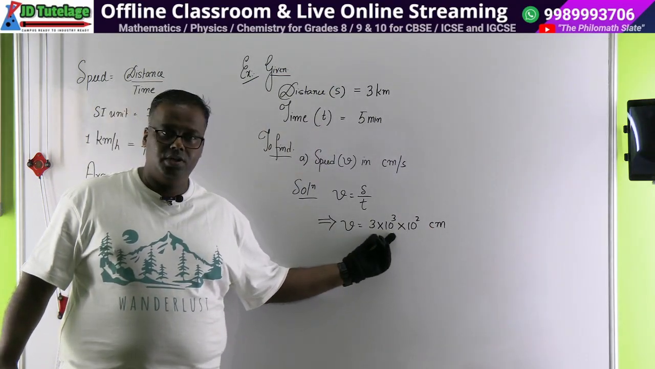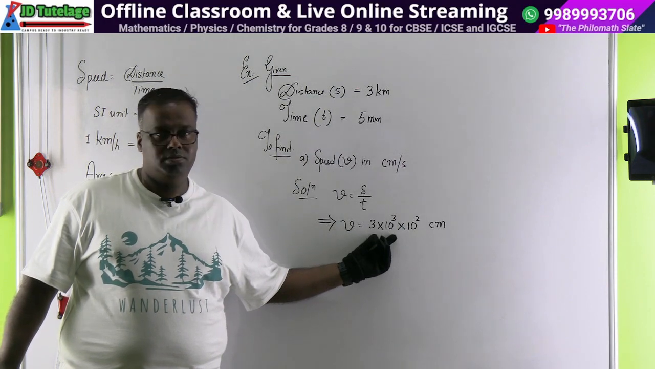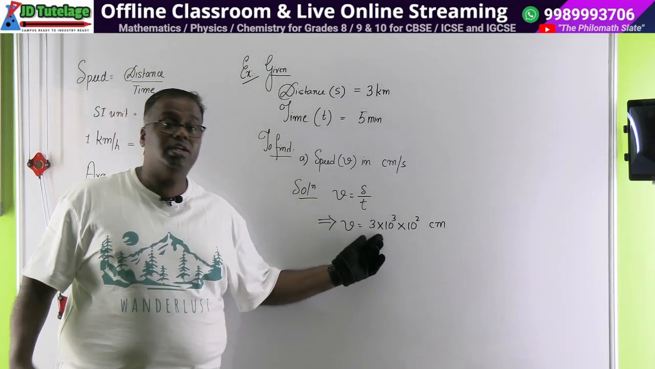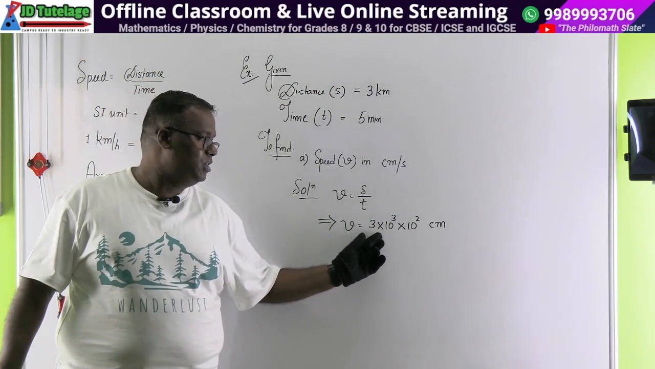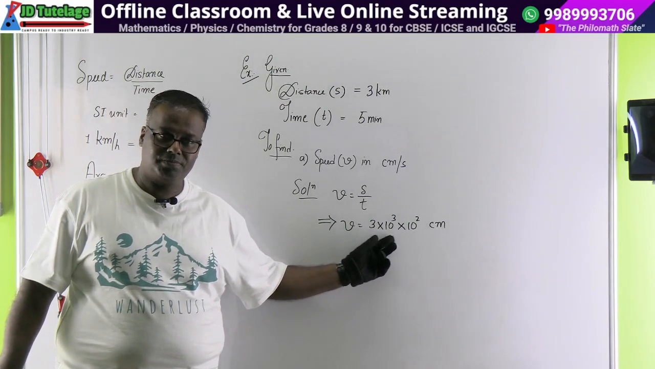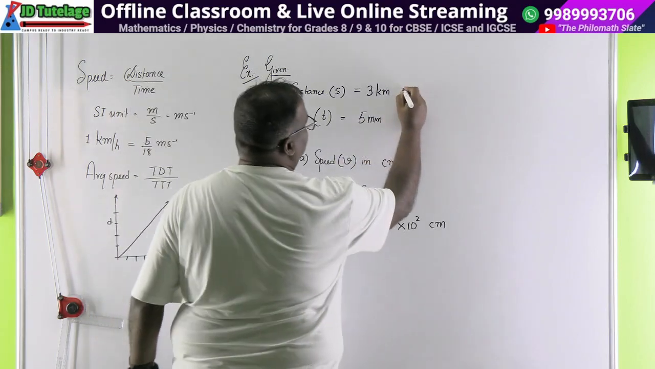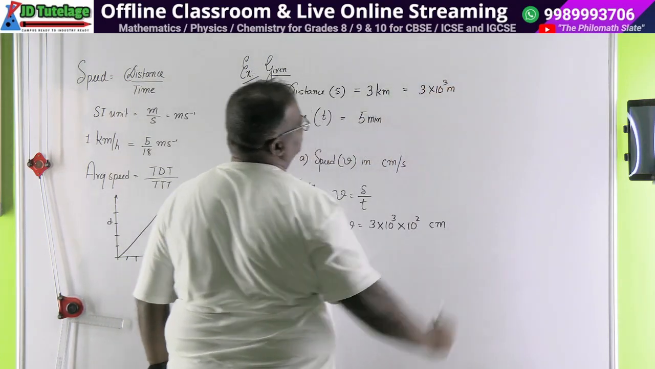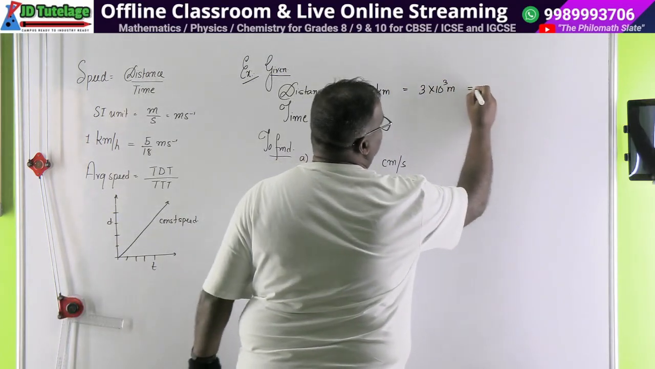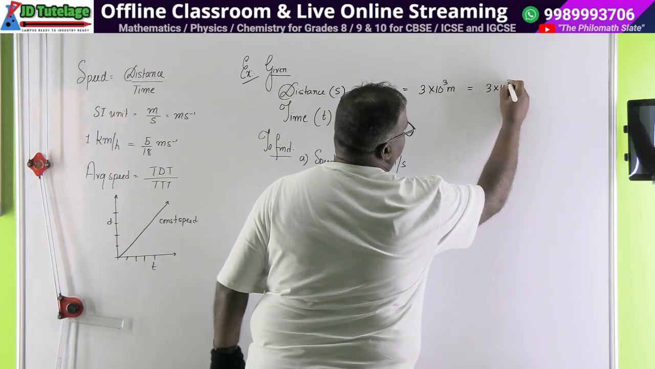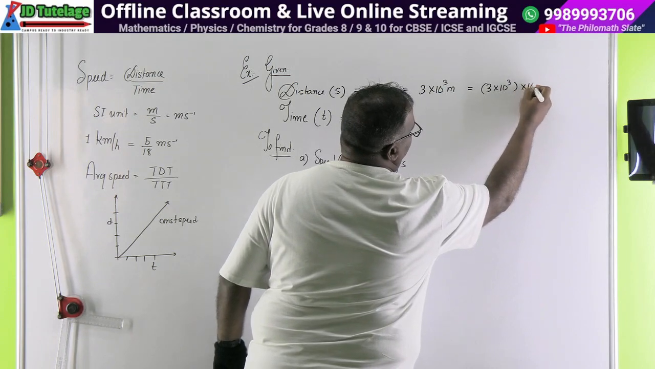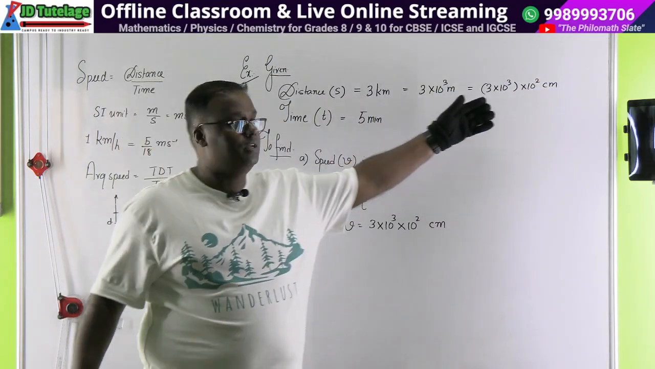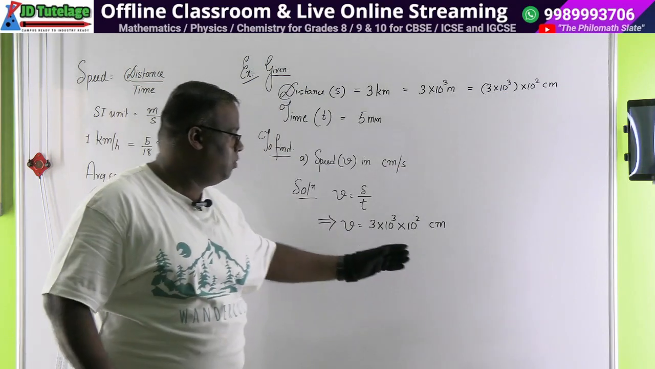Kilometer is 3 into 10 to the power 3. 1000 नहीं बोलना है. Use exponents. Why did you learn exponents otherwise? 3 into 10 to the power 3 meters. Okay, 3 kilometers. Can I write this as 3 into 10 to the power 3 meters? Got it? Which is also equal to whatever meters into 10 to the power 2 centimeters. Have you understood? 100 centimeters ना? Clear हुआ? तो इतना हो गया हमारा सेंटीमीटर.